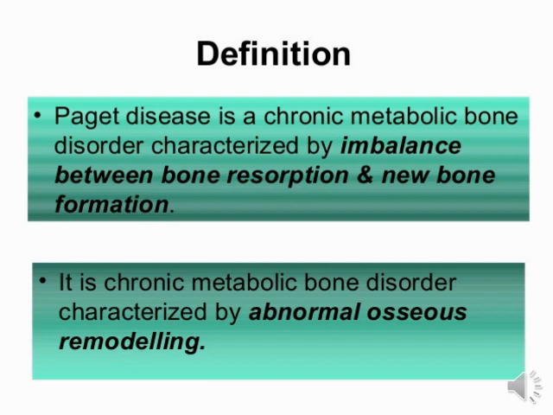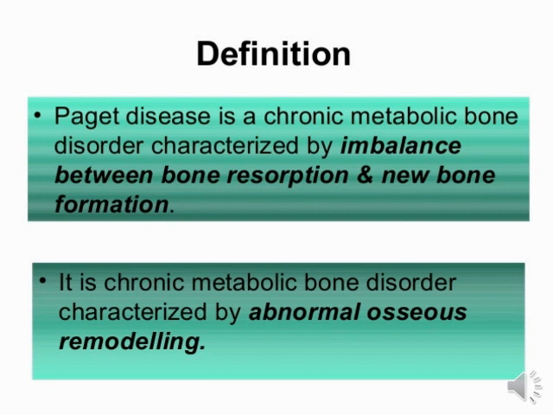Okay, so what is bone resorption? Bone resorption means resorption of the bone tissue, the process by which osteoclasts break down the bone tissue and release the minerals, resulting in a transfer of calcium from the bone tissue to the blood.